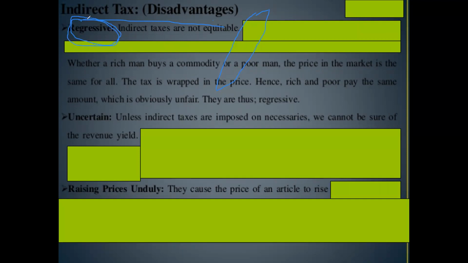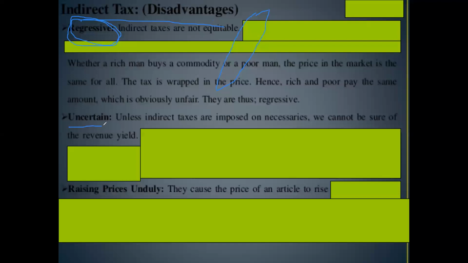In case of progressive, the more richness a person has, the more tax he will pay. Whereas regressiveness means irrespective of your richness or poorness, you have to pay the same amount of tax to the government. So that is why these are regressive in nature, whereas the direct taxes are progressive.